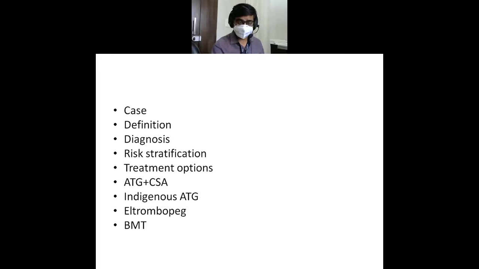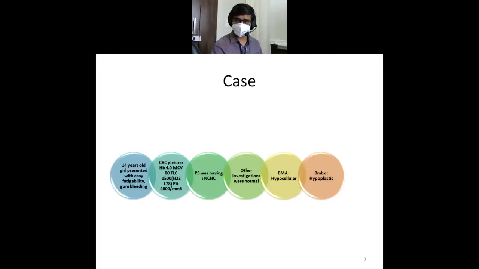Okay, so this is a small case. A 14-year-old girl presents with easy fatigability and gum bleeding. Usually patients with aplastic anemia have all three lines going down. That is hemoglobin low, WBC count low, and platelet count low. Usually they present with easy fatigability because of anemia, and gum bleeding because of thrombocytopenia. They may usually catch fever, which is because of the low neutrophil count, or neutropenia.